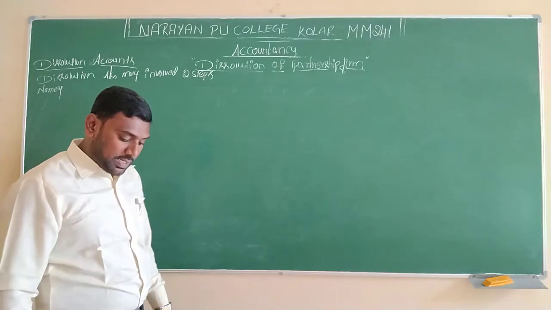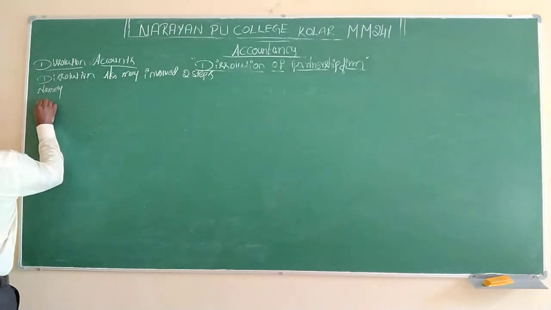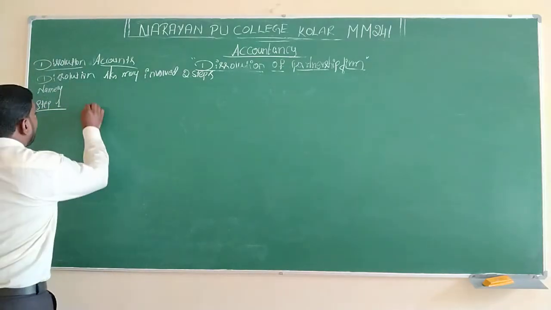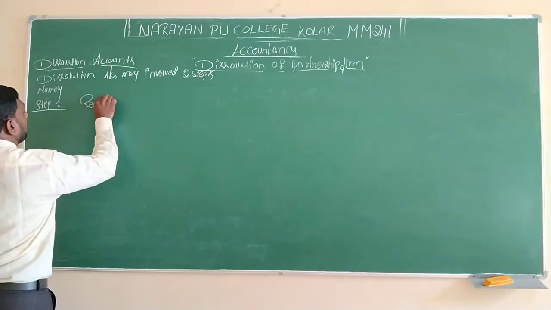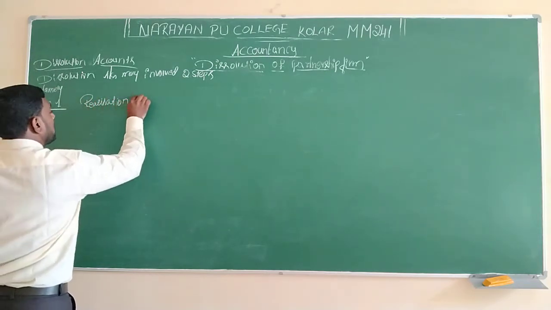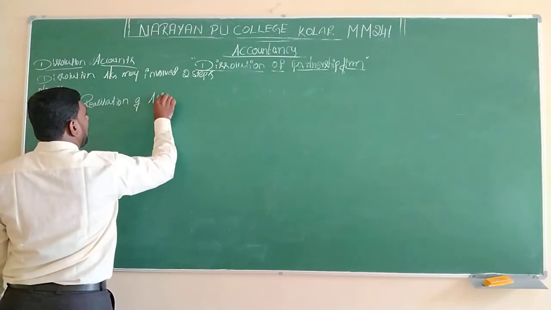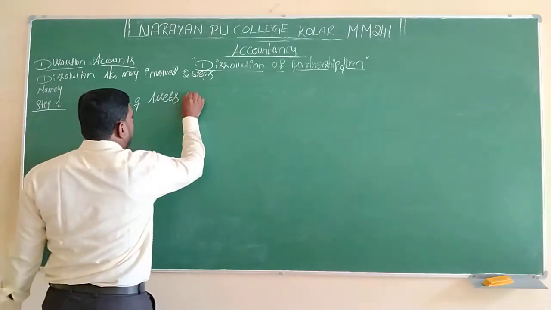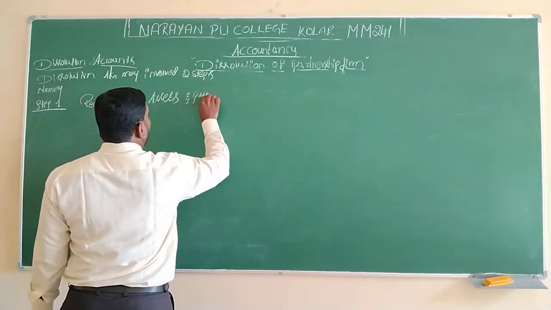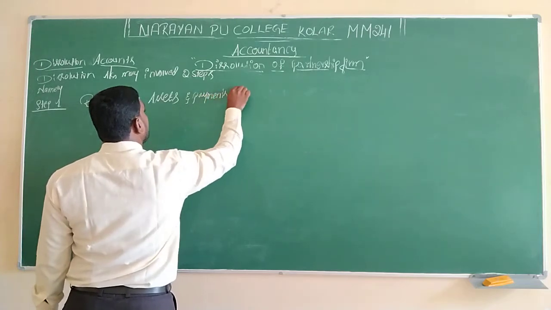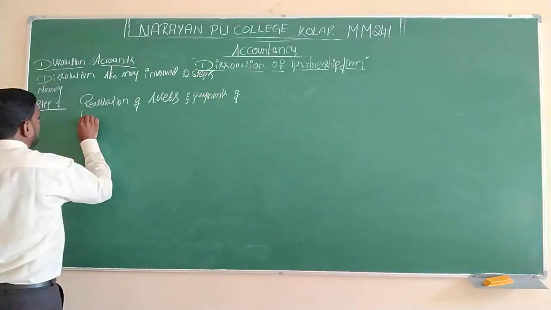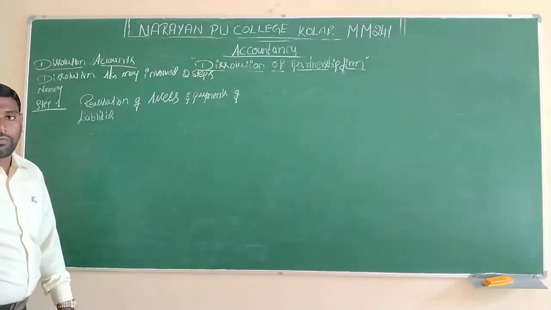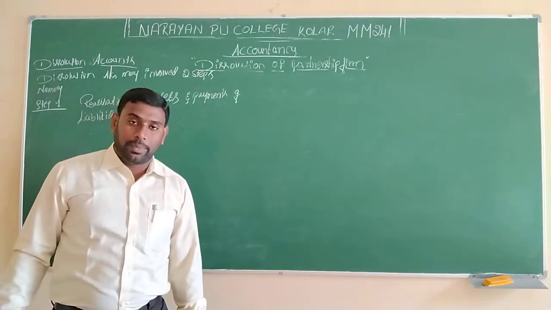Which are those steps? Step 1: realization of assets and payment of liabilities.